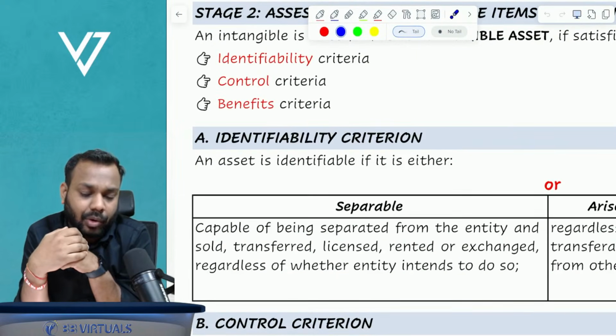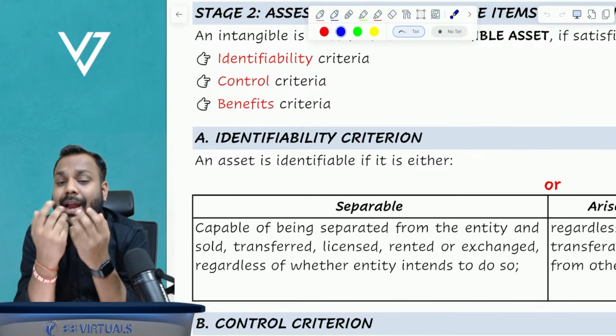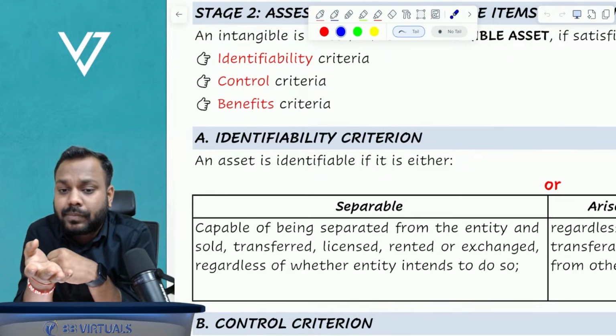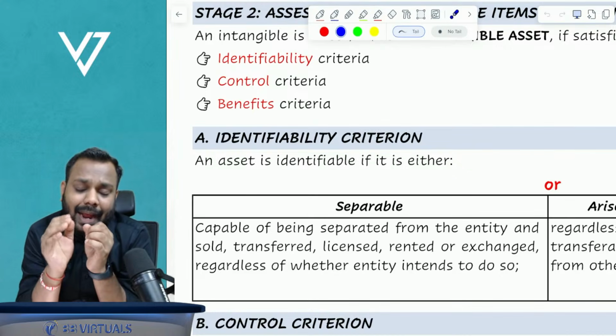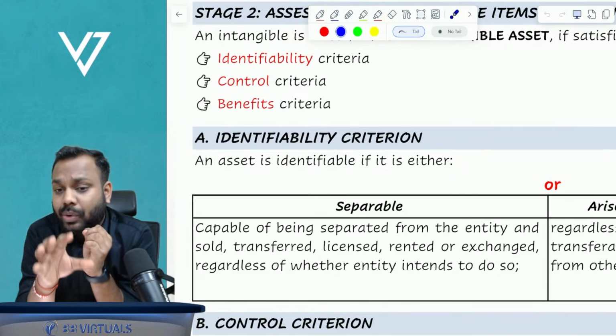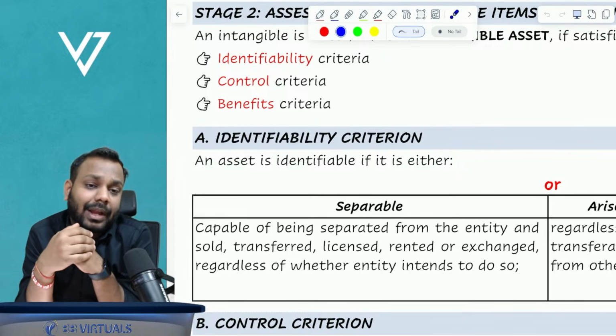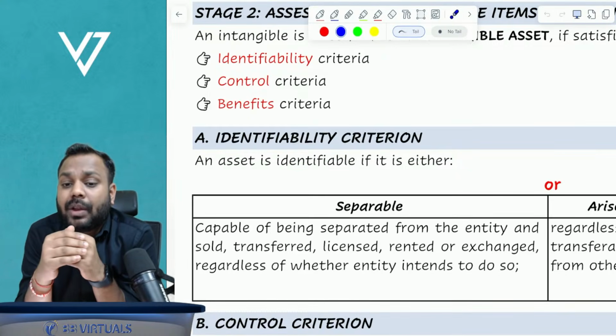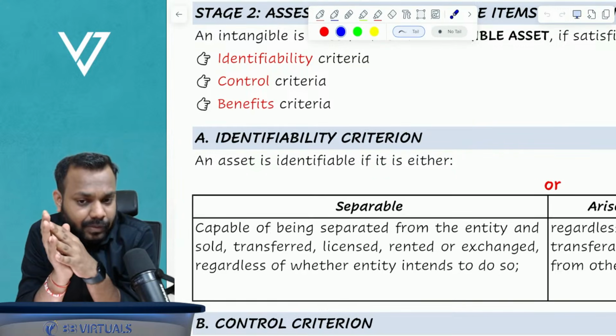What is the meaning of control? Control means the entity has the right to use the asset, or the entity has the right to direct the use of the asset, and the entity has the right to receive all the economic benefits from the asset.